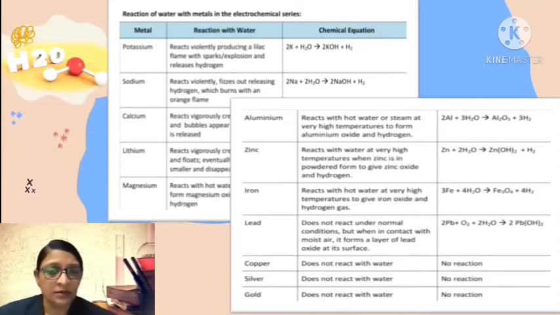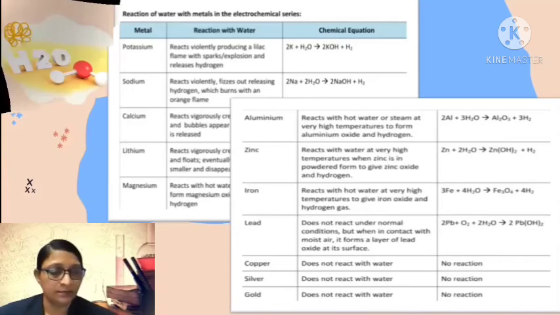Zinc, iron, and lead also react with steam to give their respective oxides. Here, note down that copper, silver, gold, and platinum, being less reactive metals, do not react with water.